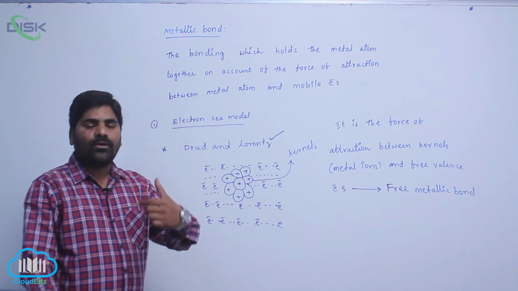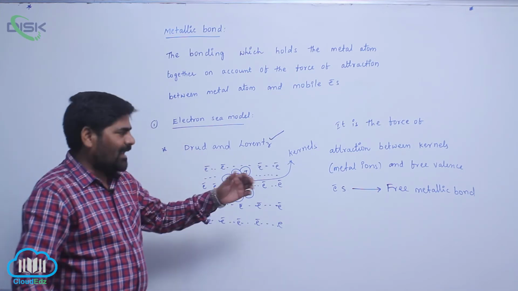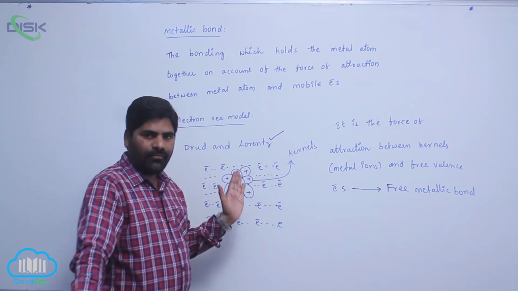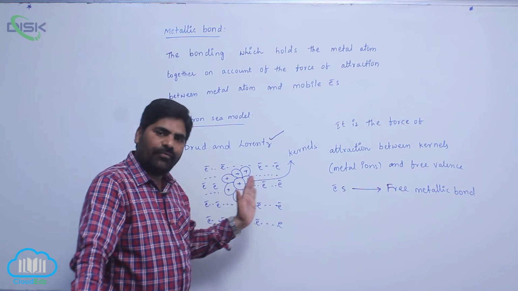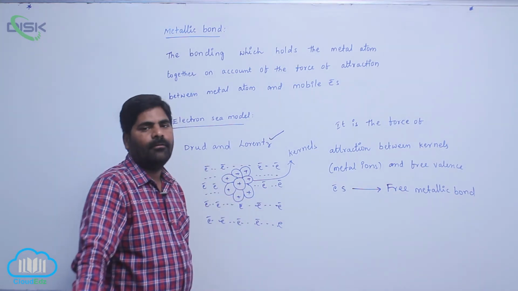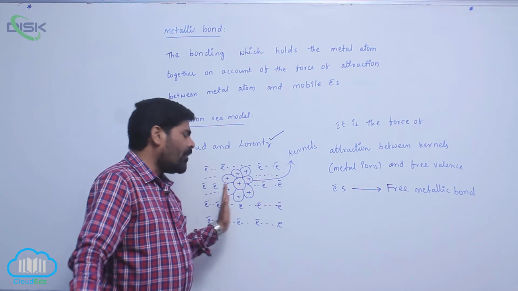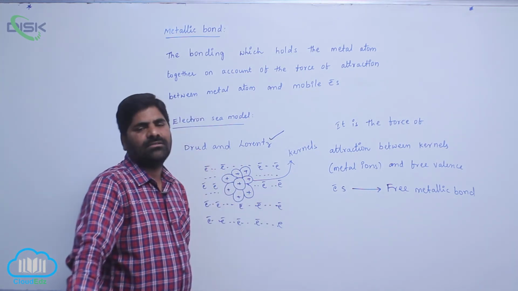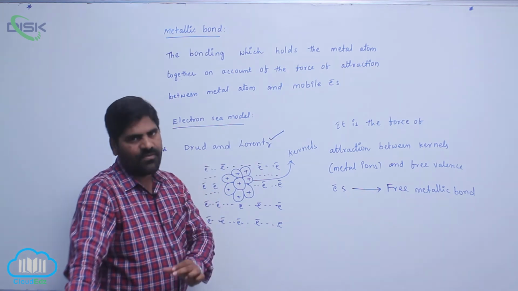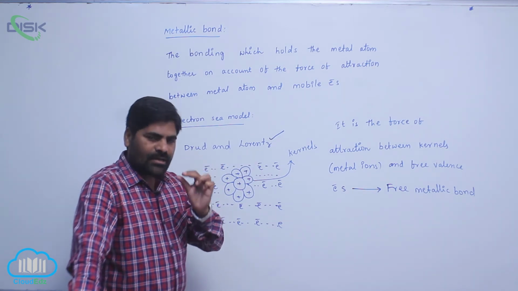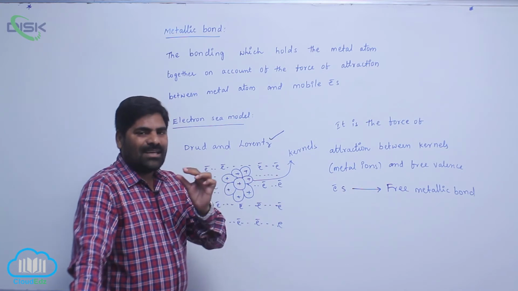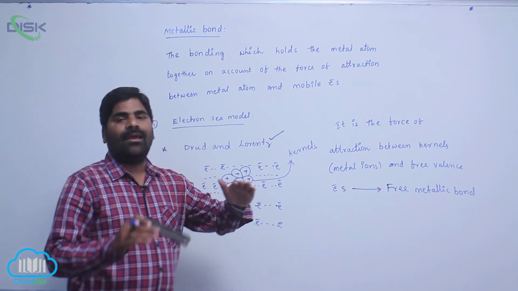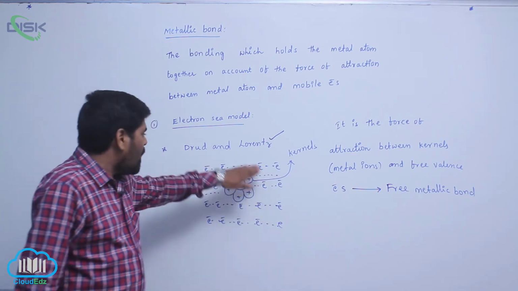Means the attractive force between metal atoms or metal ions and electrons of the valence shell of a metal, this particular bond is known as what? Metallic bond. Or simply we say that the force of attraction between valence electrons and metal atoms in a metallic lattice.